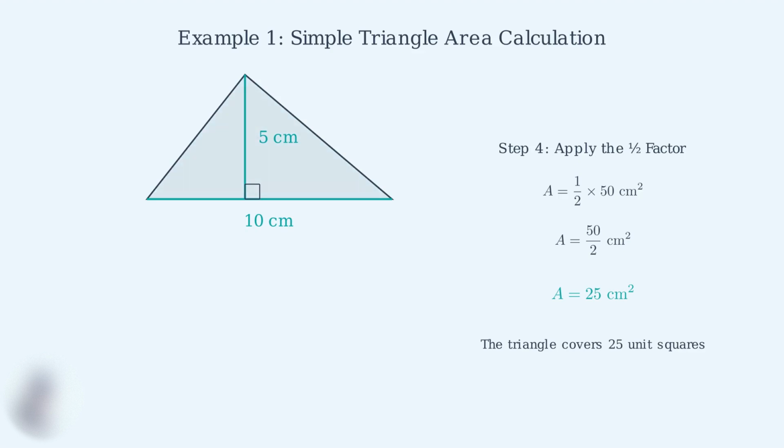This means that if we were to cover this triangle with unit squares, each measuring 1 centimeter by 1 centimeter, we would need exactly 25 of them. Notice how we followed each step methodically. We identified our given values, applied the formula, performed the multiplication, and then applied the 1/2 factor. This systematic approach ensures we get the correct answer every time.